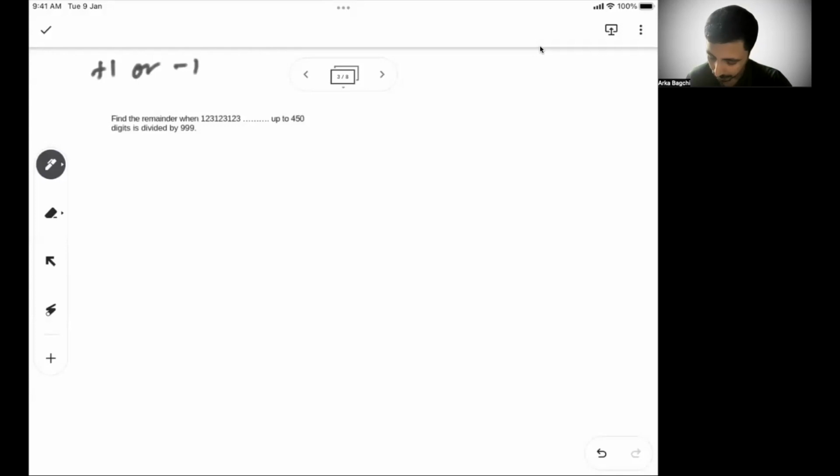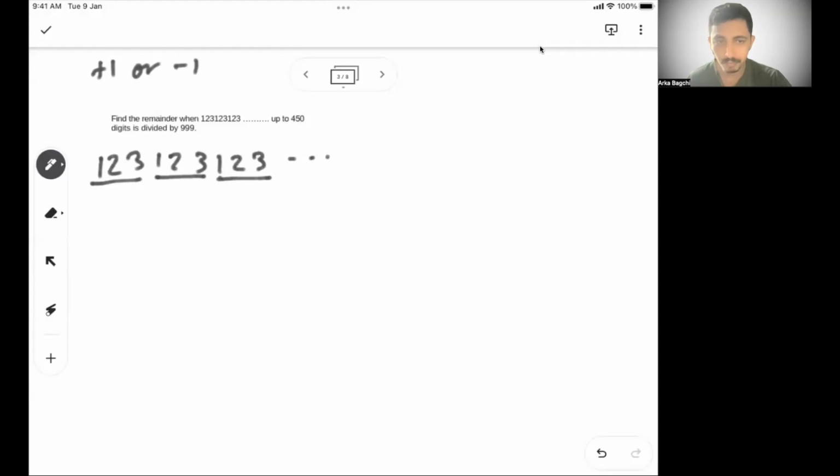So in this problem, let's say 1, 2, 3, 1, 2, 3, 1, 2, 3, and there is a pattern till 450 digits. So can I group them together? This is one group, this is another group, this is another group. How many of these groups will I have?